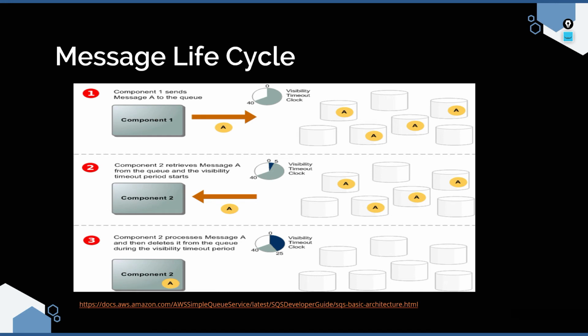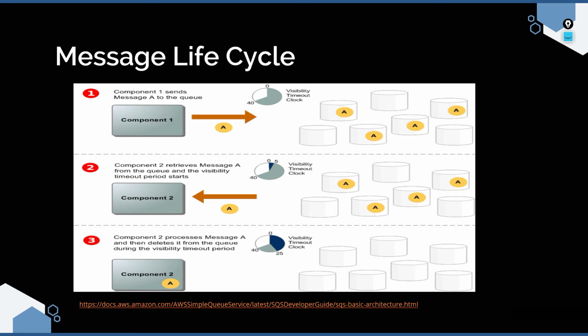Let us now talk about the message lifecycle in SQS. Let's imagine component 1, or we can also call it a producer, is sending a message to SQS. Let us imagine the message is A. As we discussed, SQS stores the message in different databases. You can see message A is stored in 4 different areas.